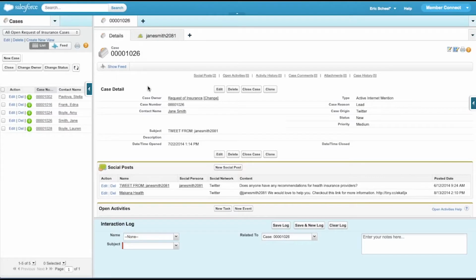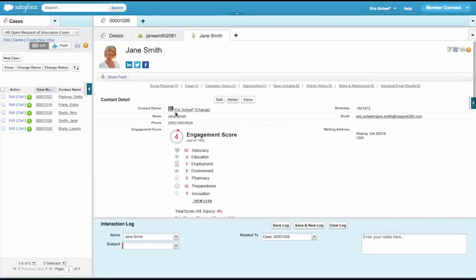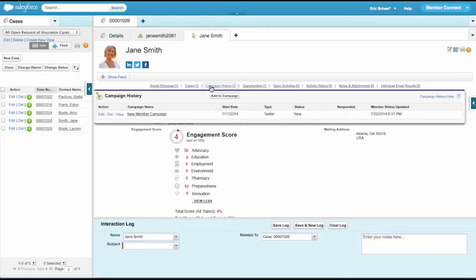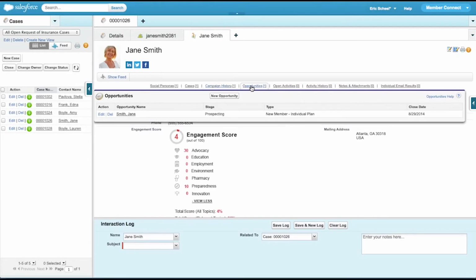Switching back to Salesforce Service Console, we now see more information. You can now see Jane's original tweet, and you can also see our response to her. If you go to Jane's contact record, we now have her telephone number, her date of birth, her email, and her address. You can also see that we started calculating an engagement score based on the interest that Jane has on the content that we've been providing her. We've also attached Jane to a new member campaign, as well as generated an opportunity for Jane to be a possible new member to an individual plan.